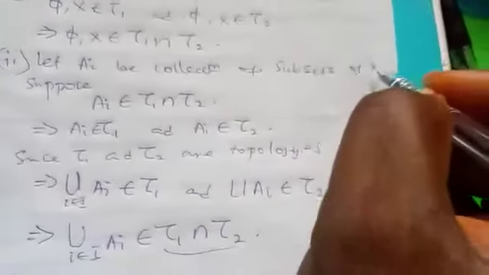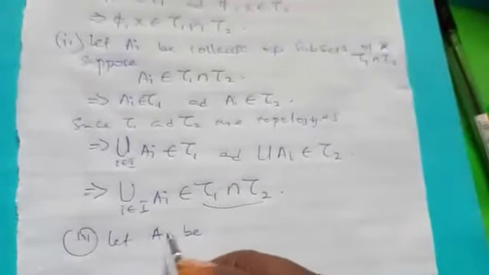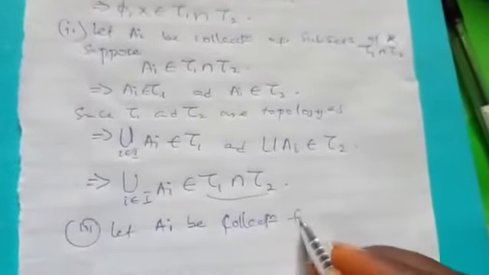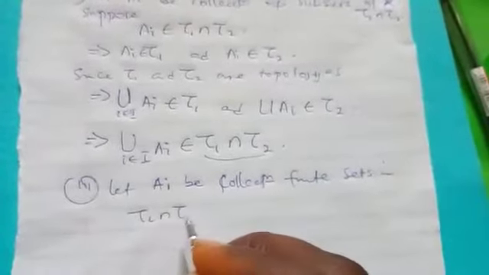In fact, let's use tau 1 intersection tau 2 instead of S. Now the third one. Let the same thing, let A_i be a collection of finite sets in tau 1 intersection tau 2.